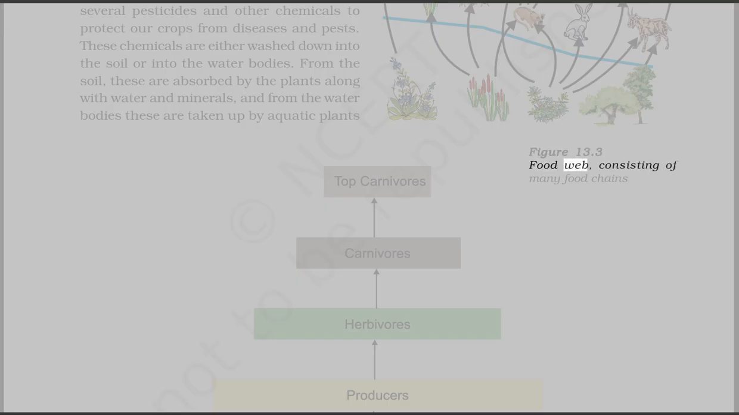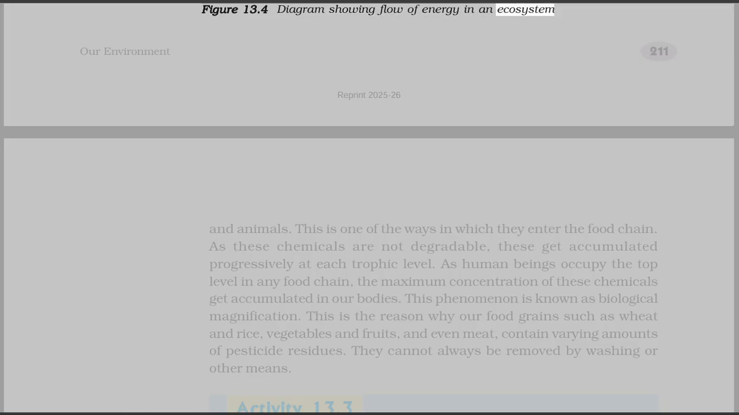Figure 13.3 Food web, consisting of many food chains. Figure 13.4 Diagram showing flow of energy in an ecosystem.